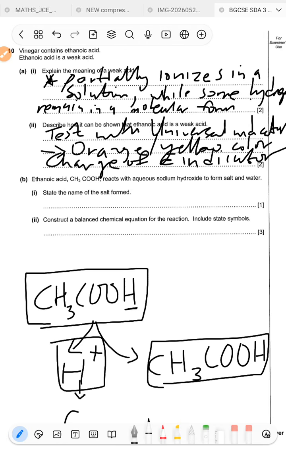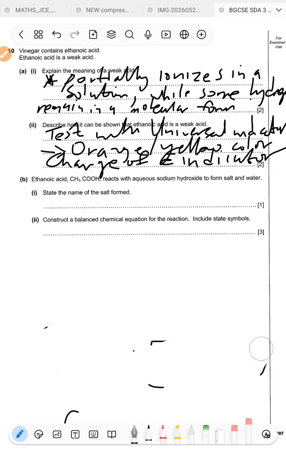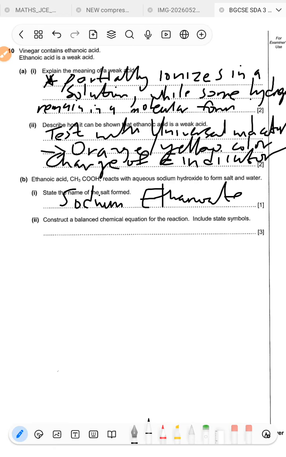Ethanoic acid CH3COOH reacts with aqueous sodium hydroxide to form salt and water in a neutralization chemical reaction. Okay, that's called a neutralization chemical reaction, where you end up with the salt and water. State the name of the salt. What is the name of the salt? The name of the salt is going to be sodium ethanoate. How do we arrive at that?